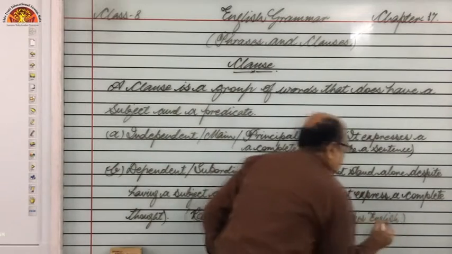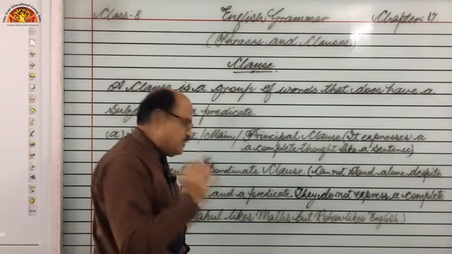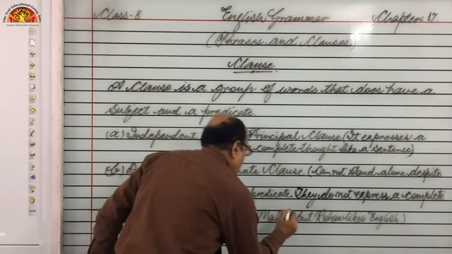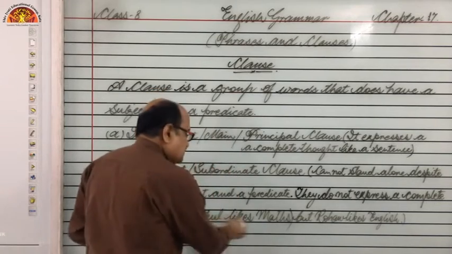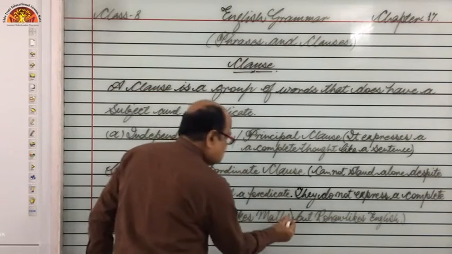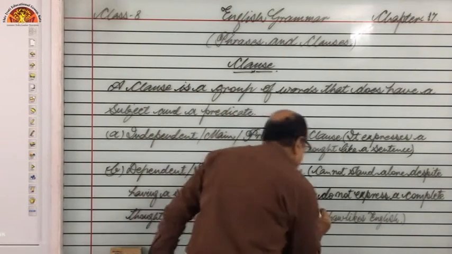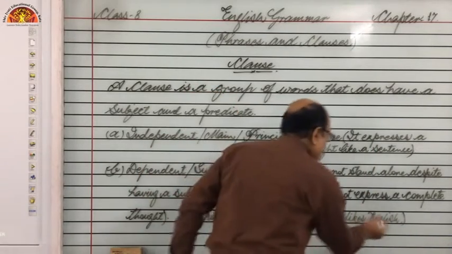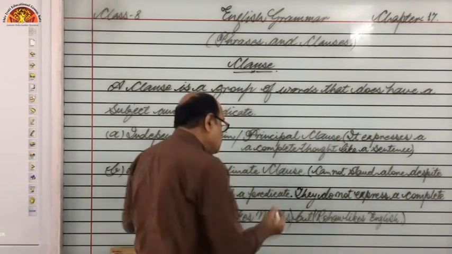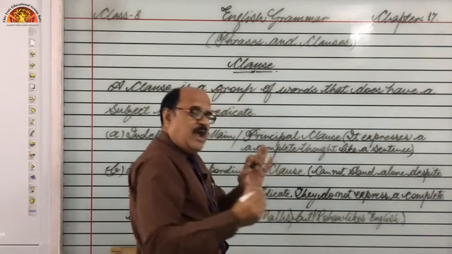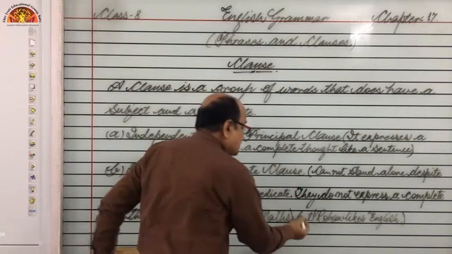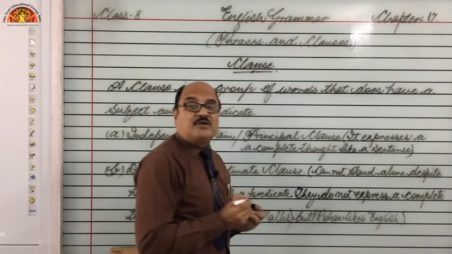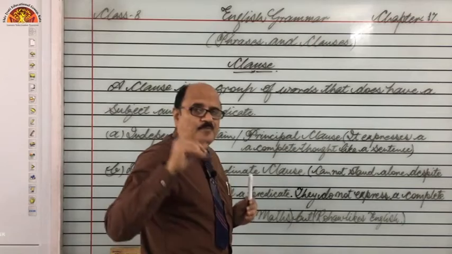This whole group of words is known as a sentence, right? If we write only this much, so this is a sentence. Rahul likes maths, this is independent, and Rohan likes English, this is also independent, so they both are sentences. But when we join these two sentences and make them one using a conjunction, and which conjunction?